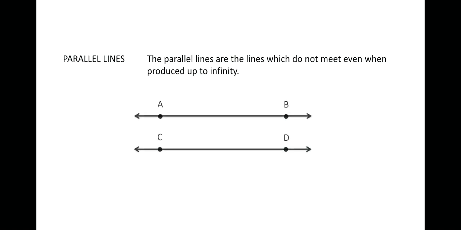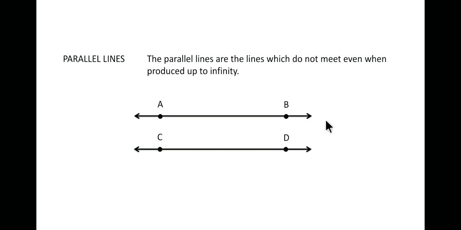Next is parallel lines. The parallel lines are those kind of lines which do not meet each other even when they are produced up to infinity. So here this figure represents line AB and line CD, and they are separated in such a way that they do not meet even if you produce them up till infinity.